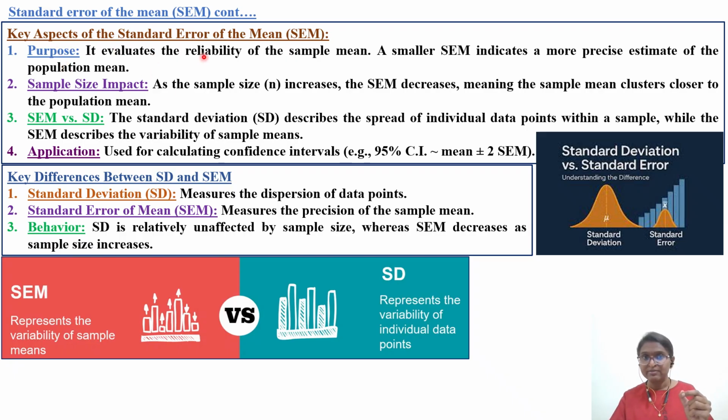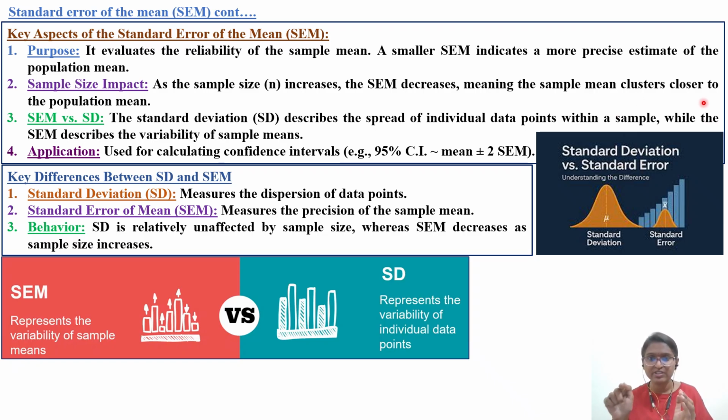What are the important aspects of standard error of mean? SEM evaluates the reliability of the sample mean. A smaller SEM indicates a more precise estimate of the population mean. What is the impact of sample size? As the sample size, the n value, increases, SEM decreases. So it is inversely proportional, meaning the sample mean clusters closer to the population mean.